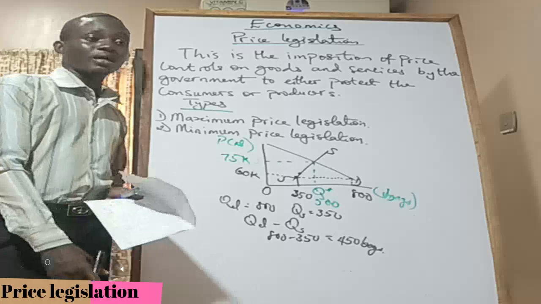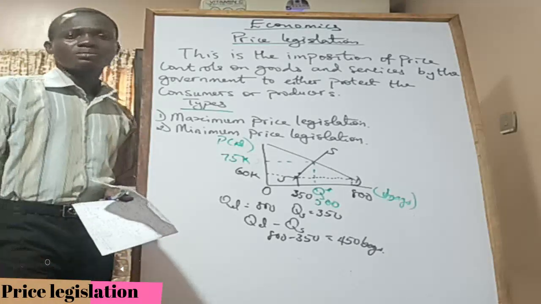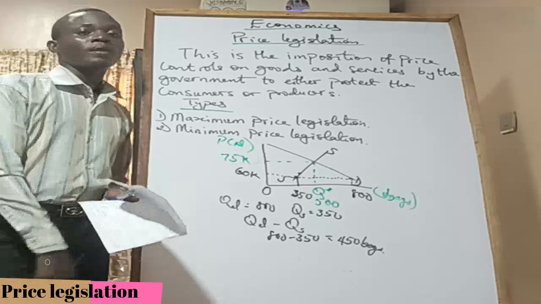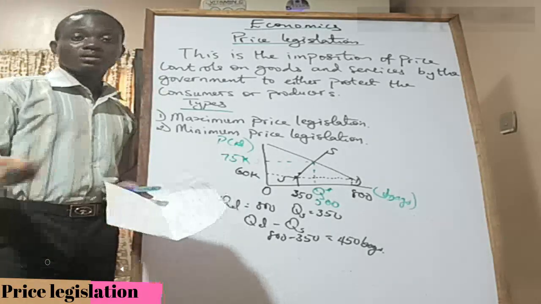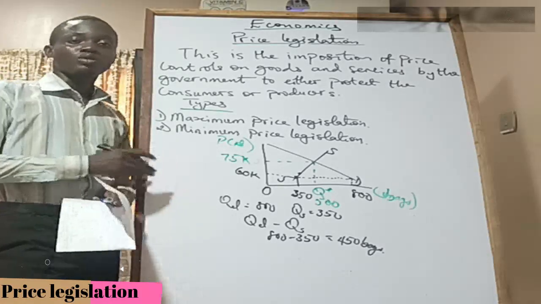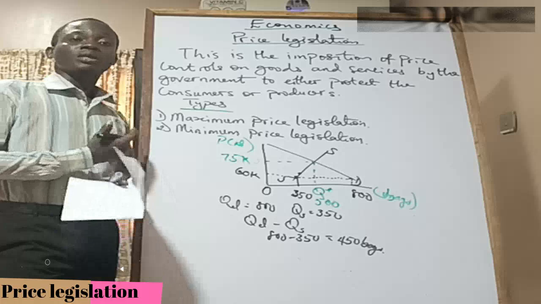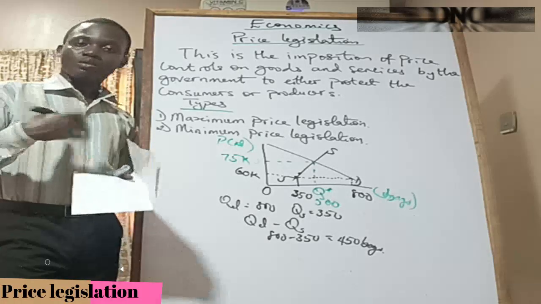Okay, black market is also the same as parallel market, or I think hidden market also. Okay, shadow. Yeah. So black market, parallel market, shadow market, they are all the same thing. So when a maximum price legislation is imposed, suppliers are not happy, so they can decide to create a black market. So what is a black market?